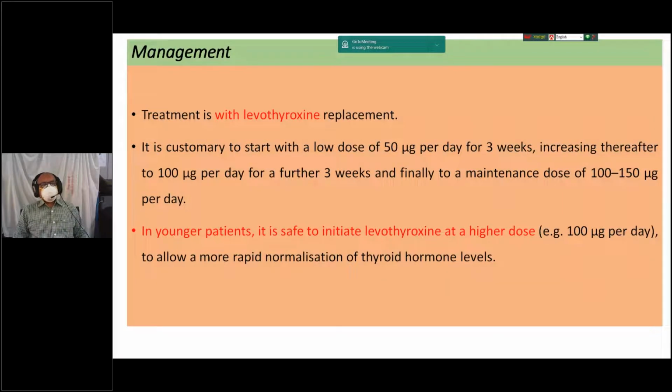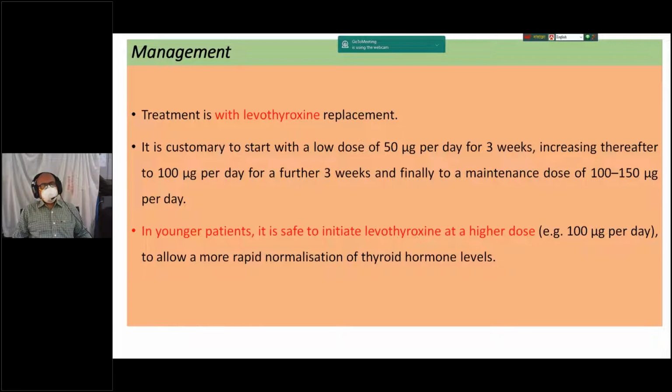Now, treatment option, management. How will we manage the patient of hypothyroidism? This is very important. One of the drugs all over the world is levothyroxine. So, in any endocrine disorder, treatment is replacement. A patient having deficiency, so replace the drug from outside, or a patient with increase, block the hormone from outside. So drug of choice is levothyroxine.